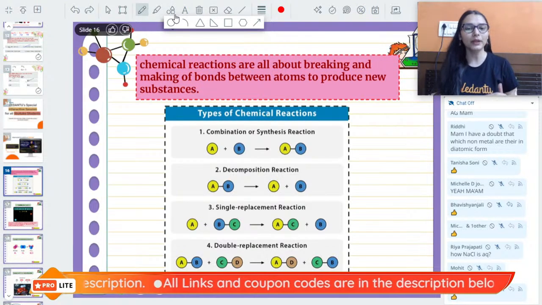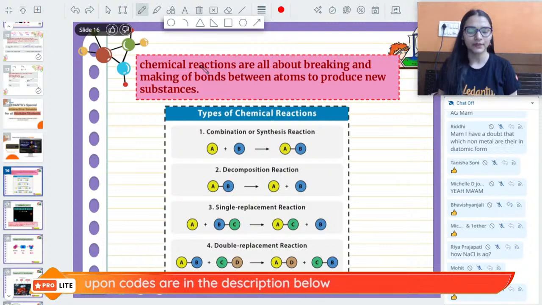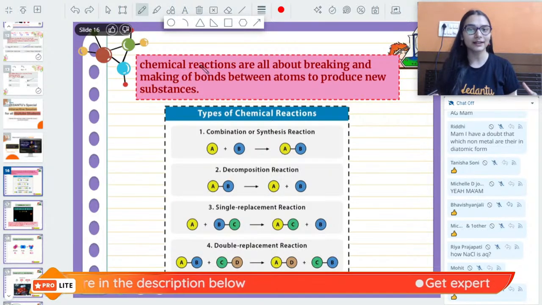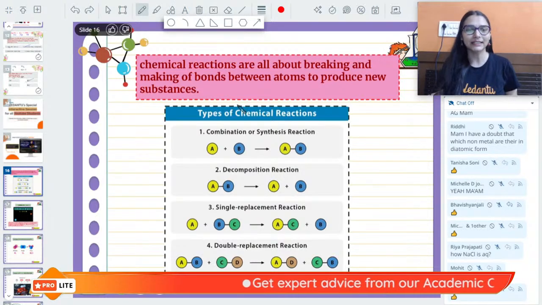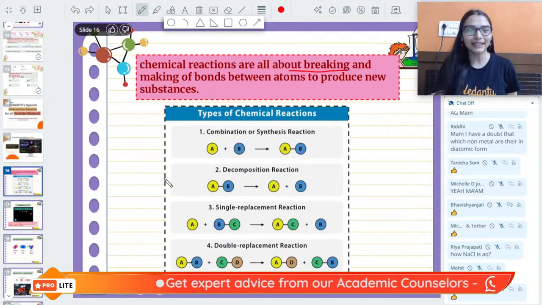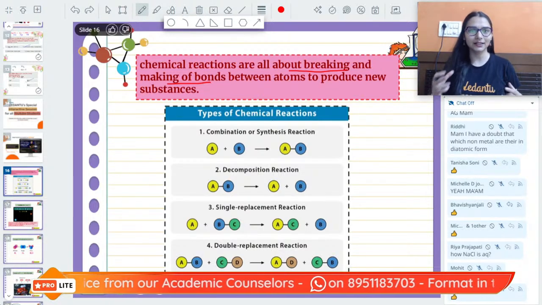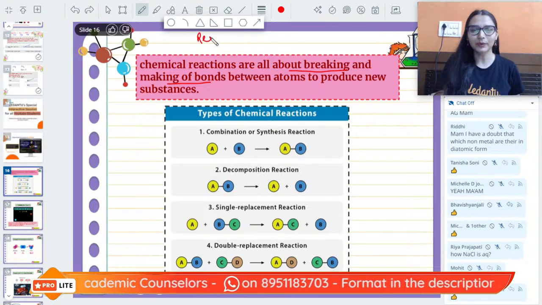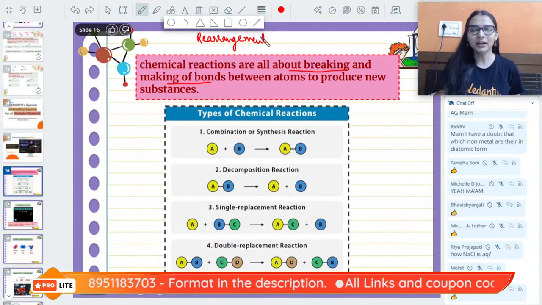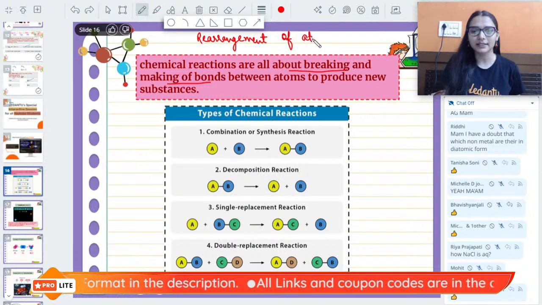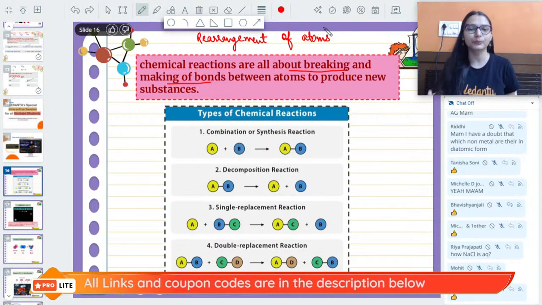However, when you are writing chemical reactions, two things happen simultaneously, bond breaking and bond formation. So we can say a chemical reaction is nothing but rearrangement of atoms. Some bonds are broken, some bonds are being formed.